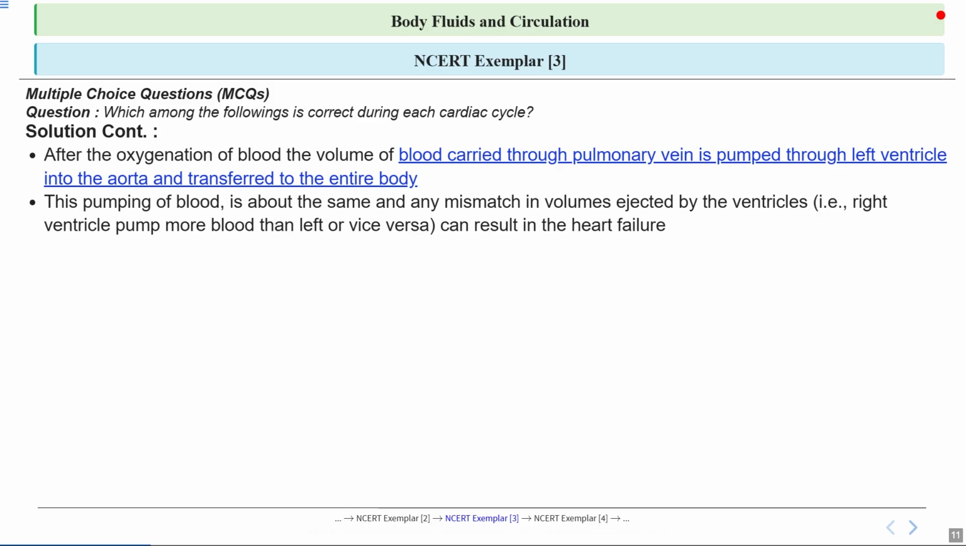So balance is crucial. Based on this explanation, all other options in the question are incorrect. It's very important to understand why only this sequence of events is correct, as it helps us to see how precisely the heart must function to keep us healthy.